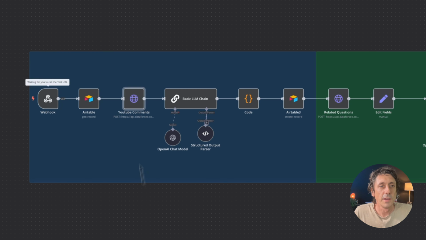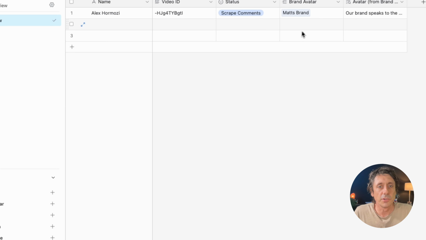Let's just turn it on. Then we go back to Airtable and I'll show you all you have to do is go like this. So it's set to no status and you just go scrape comments like that.